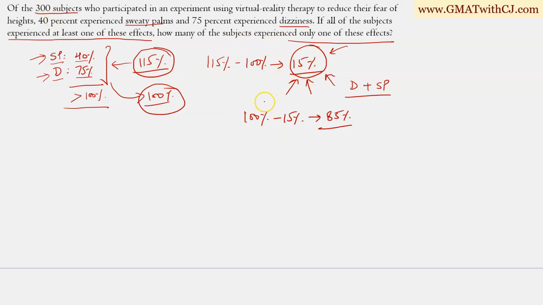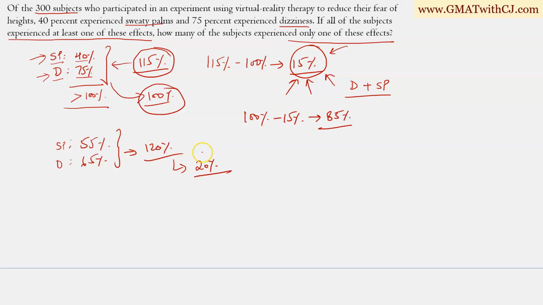Does this make sense? Now I can take any other numbers here, actually, not just 115. So let's say if the sweaty palms were 55 and dizziness were 60, or let's say 65, then we can see the total is 120%. So now I can easily say that people who experience both of these effects has to be 20%, which is 120 minus 100%.